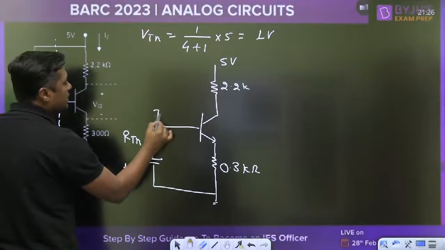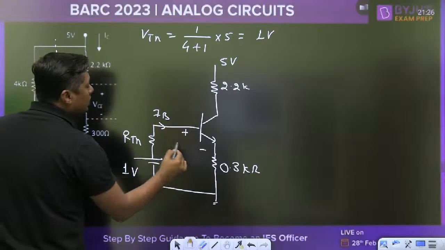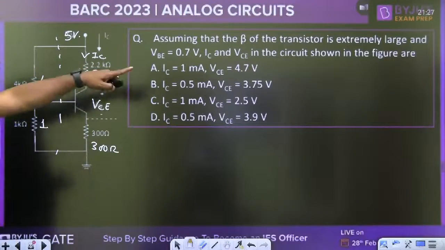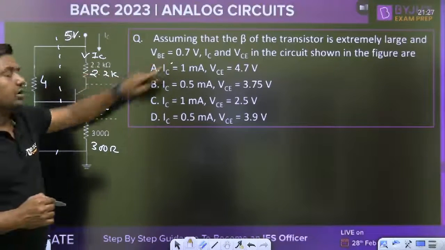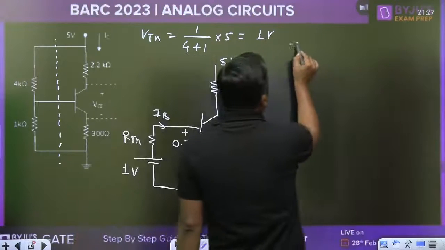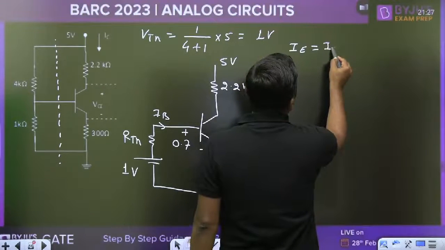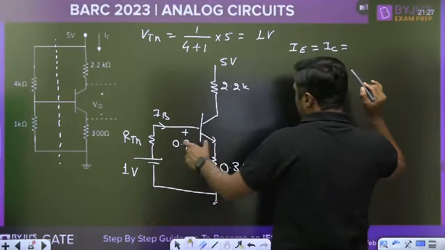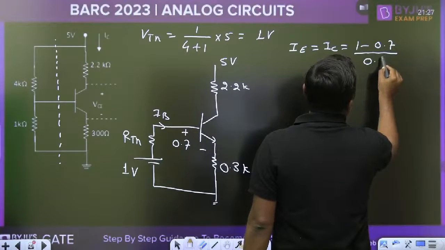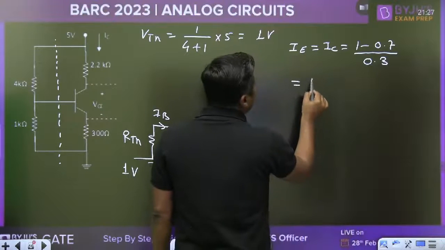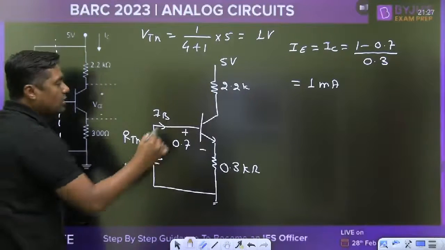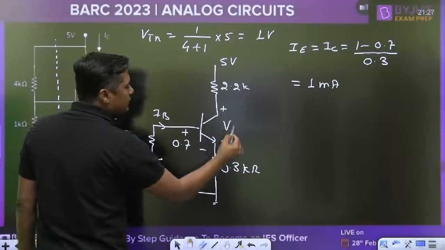This is the IB. And it is a silicon transistor. It is given. That's why the value of VB is 0.7 volt. This is written, VB is 0.7 volt. Okay. Then, what is the value of IE or IC? IE or IC is given by 1 minus 0.7 upon RE. What is the RE? 0.3. It will become 1 milliampere. Now what is the value of VCE?